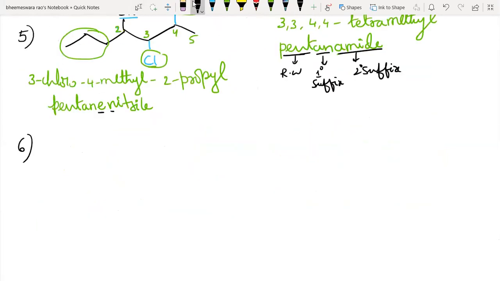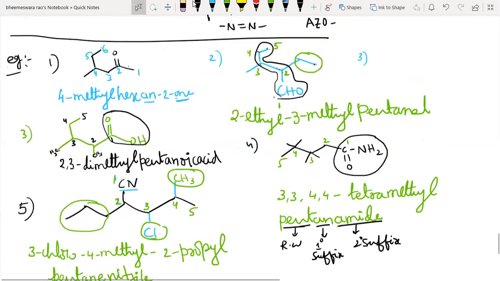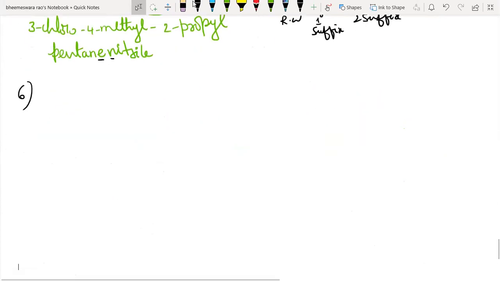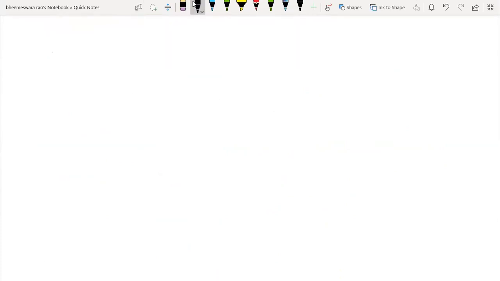Next, sixth example. So tell me the name of the functional group here, students.